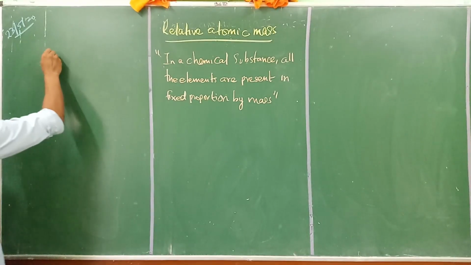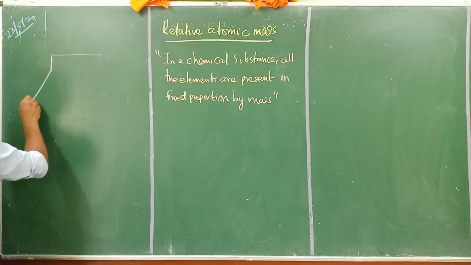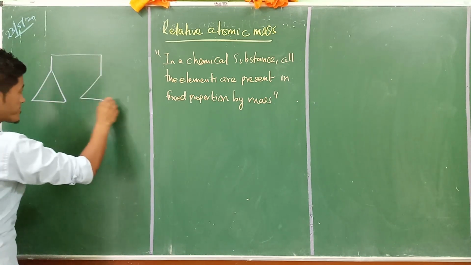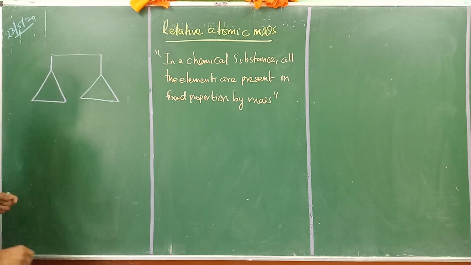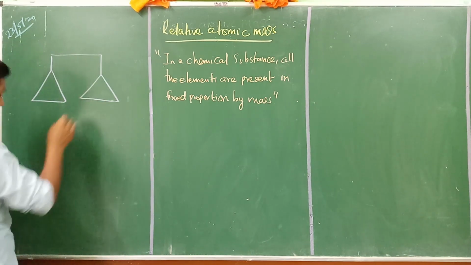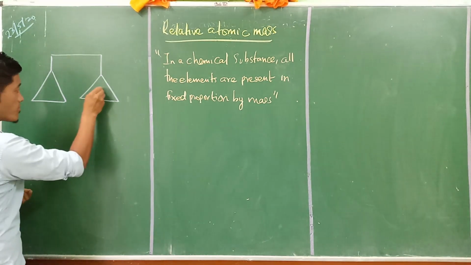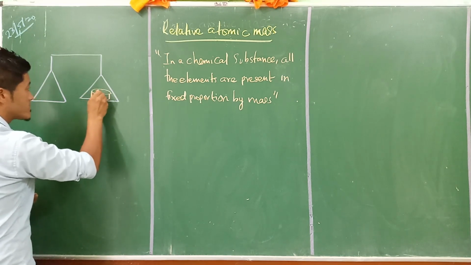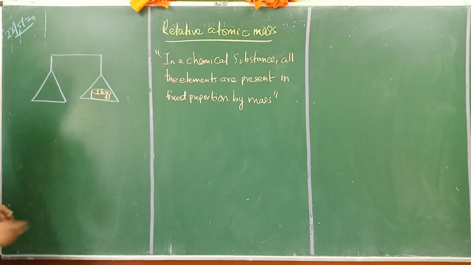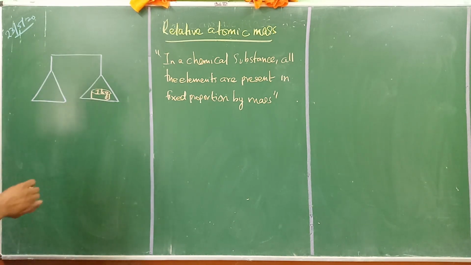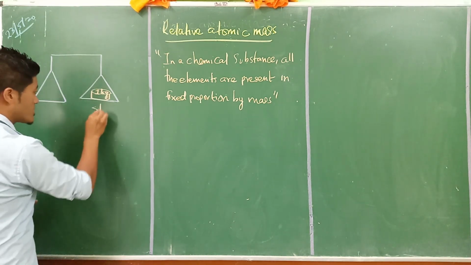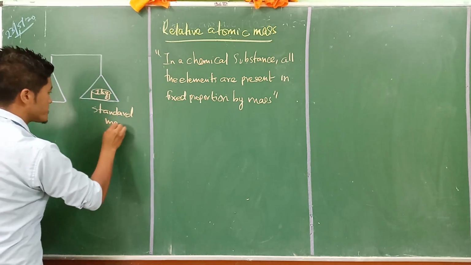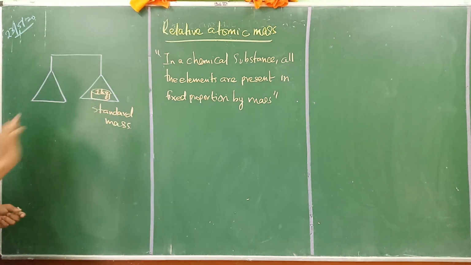Imagine there is a fruit seller, and this fruit seller has a 1 kg stone. This is the standard weight, the standard mass. That means this is the exact mass.